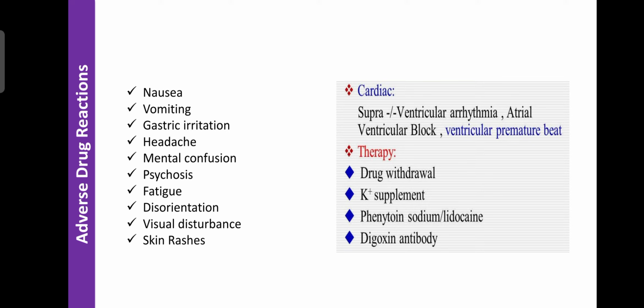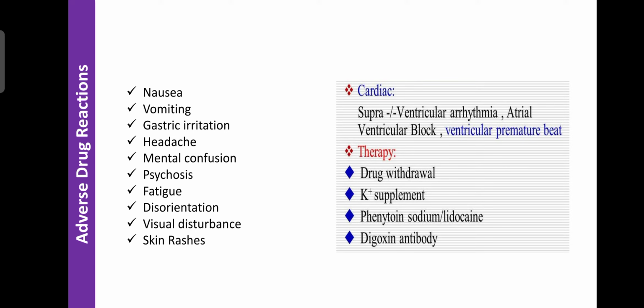Arrhythmia caused by the drug is corrected by withdrawing the drug. If the person is suffering from premature beats or ventricular arrhythmia, it is monitored on the ECG or cardiogram machines. At that time, you can stop the administration of digoxin. Instead of digoxin, you can use other inotropic drugs like dopamine and dobutamine. Many drugs are there in the classification, and you can administer them to save the patient's life.